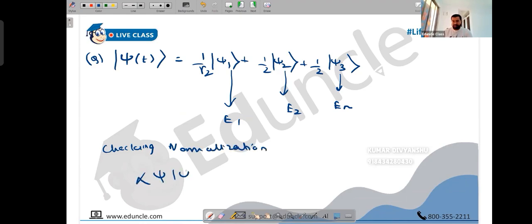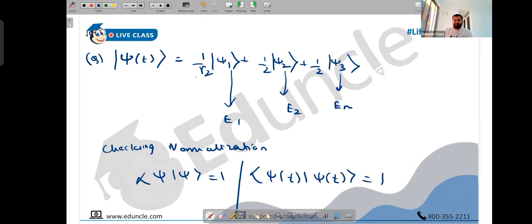How do we check, people? The value of psi t into psi t should be 1. So basically we take the bra vector of this product with the ket vector of this. Remember, people, eigenvectors always form an orthonormal basis unless mentioned otherwise.